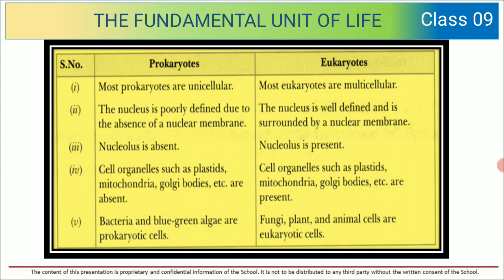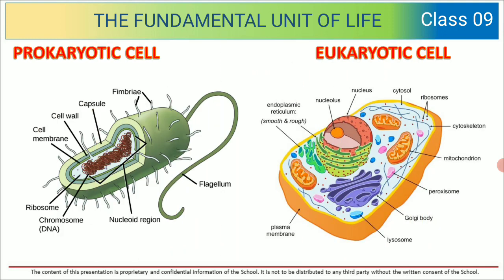Bacteria and blue-green algae are prokaryotic cells. Fungi, plant and animal cells are eukaryotic.